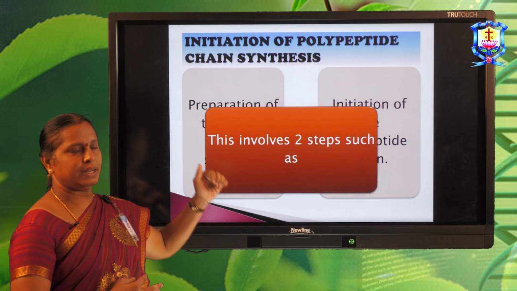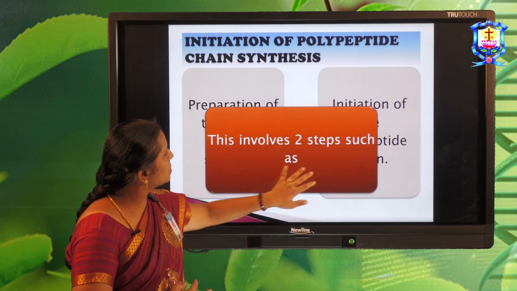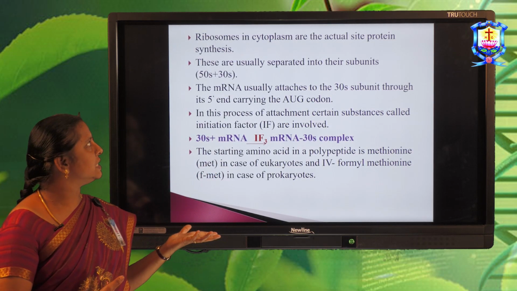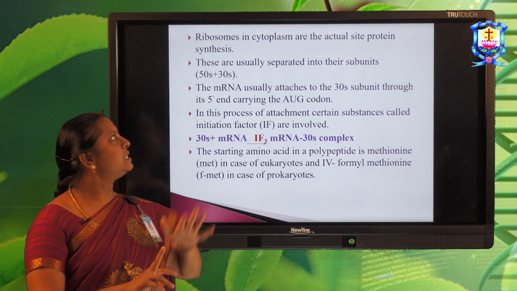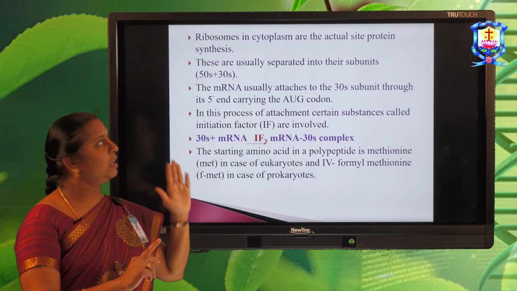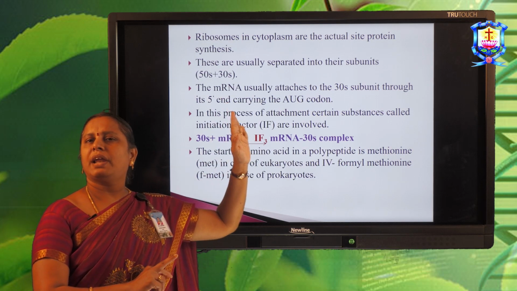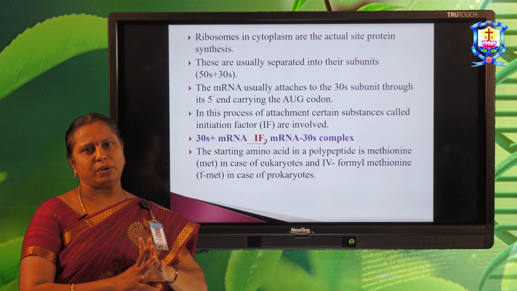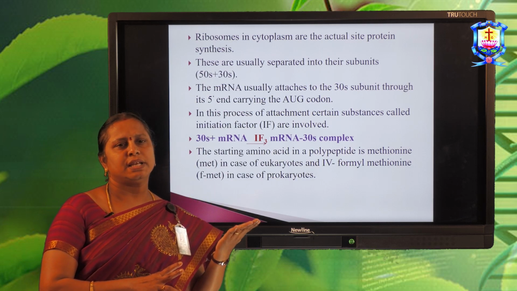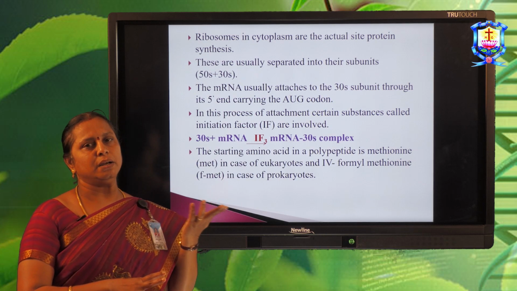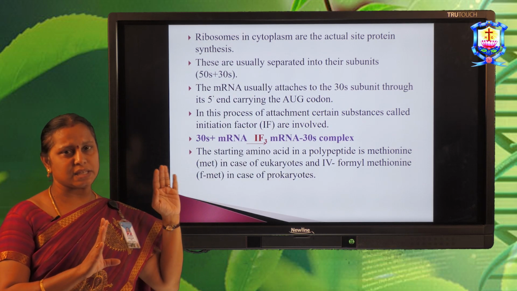After that, initiation has two steps: one is preparation of the site and another one is initiation. Normally the site means the ribosome in the cytoplasm. These are the actual site of protein synthesis. Normally the ribosomes in the cytoplasm are separated into their subunits, that may be 50S and 30S subunits. When it is not participating in protein synthesis, it remains as subunits only.